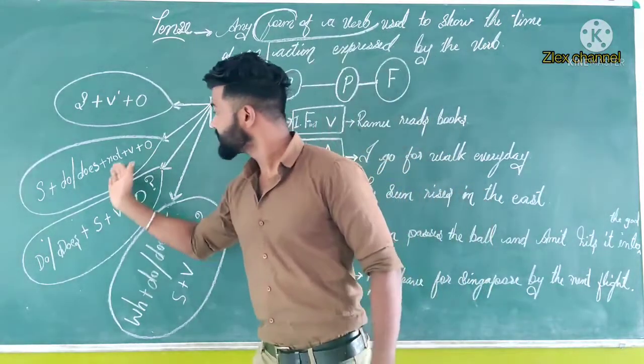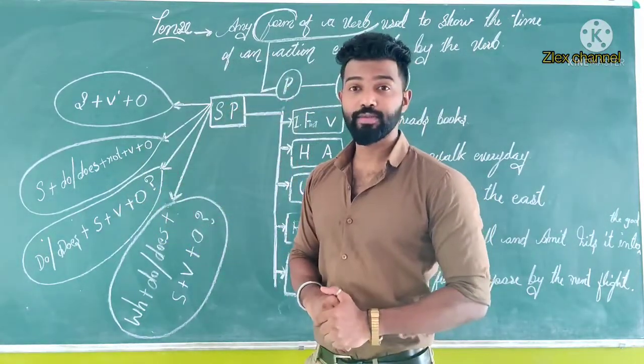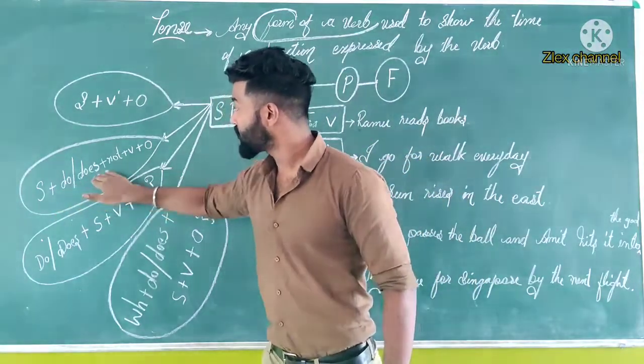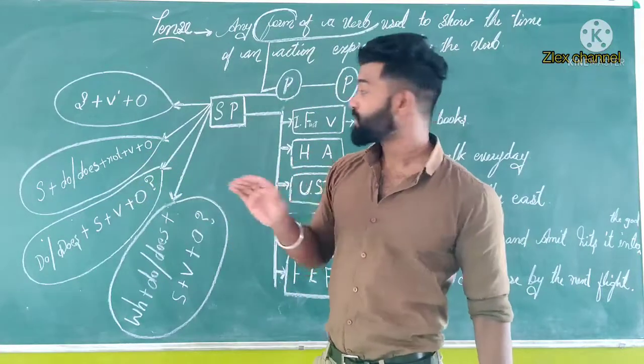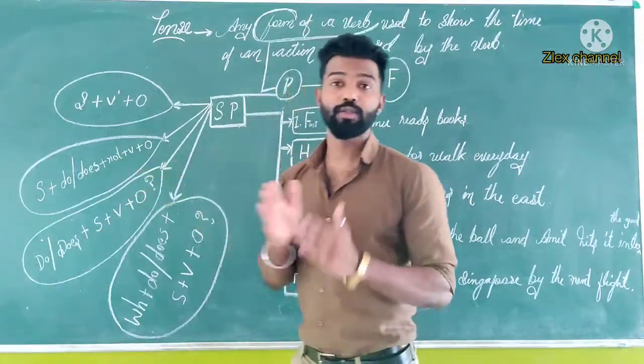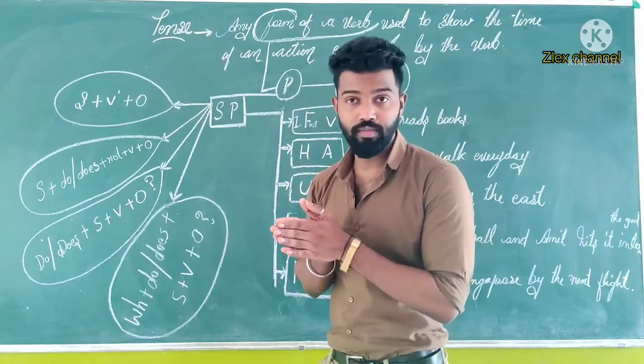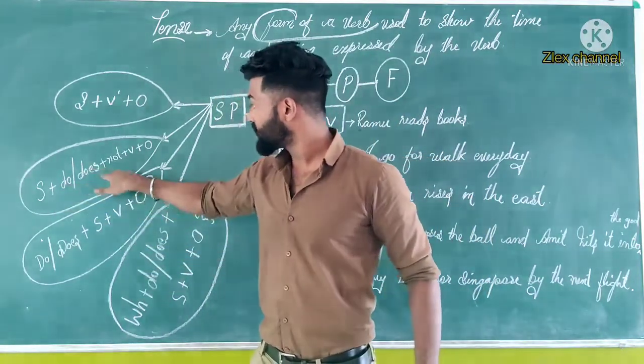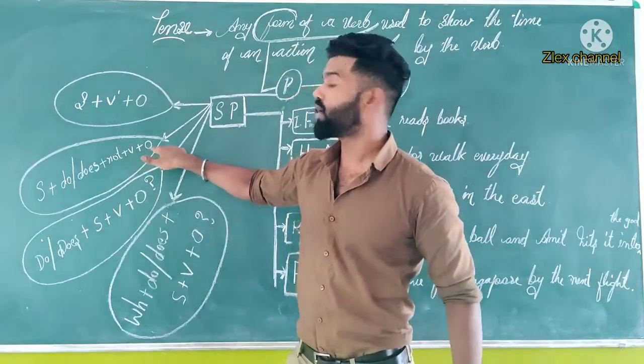Then second, the negative sentence. Subject plus do or does. Here, before the not we have to add the do form or does form in simple present. Subject plus do or does plus not plus verb plus object.